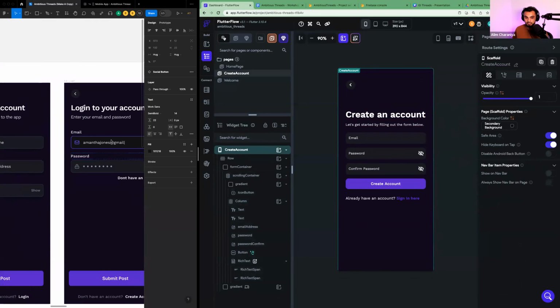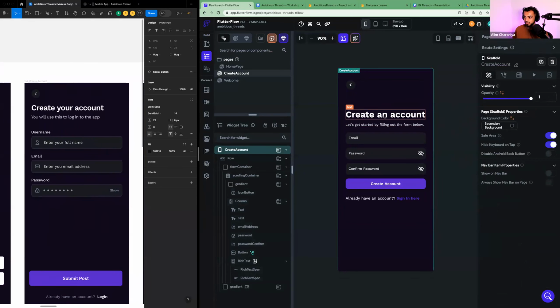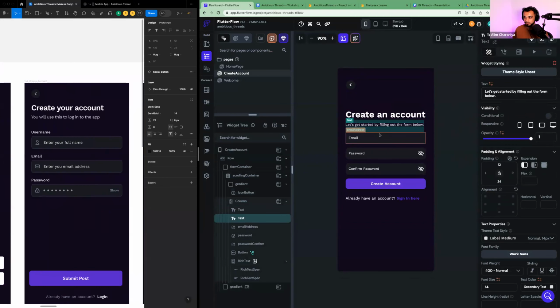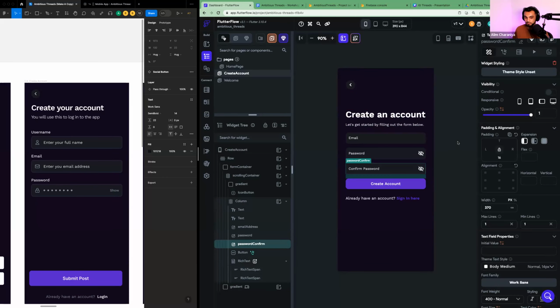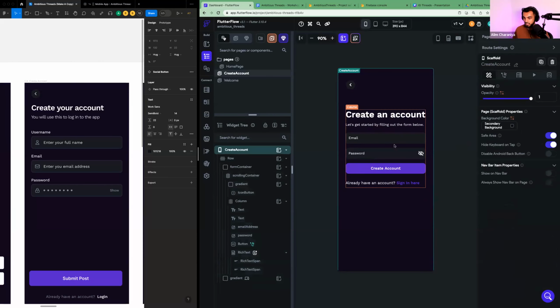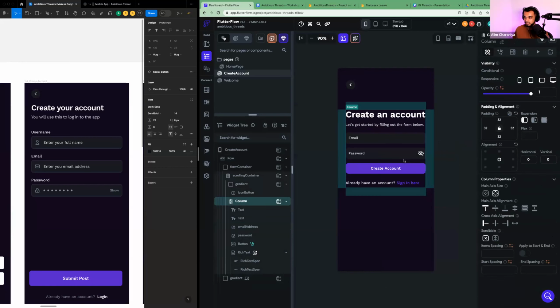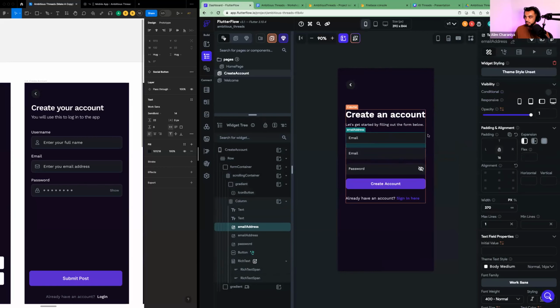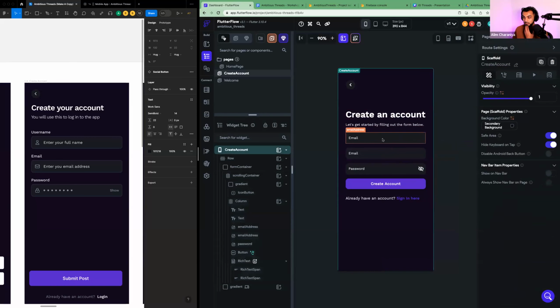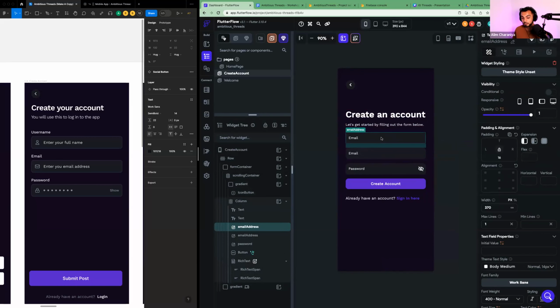Cool. And I'm going to say create an account. I'll leave this the same. Email, password, confirm password. We don't need a confirm password, so I'm going to delete this. And instead, I'm going to duplicate the email, and the top email input field is going to be our username input field.